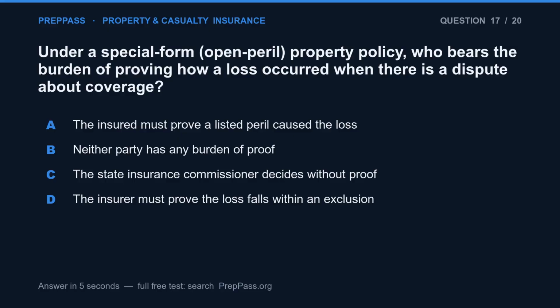Question 17. Under a special form, open peril, property policy, who bears the burden of proving how a loss occurred when there is a dispute about coverage? A. The insured must prove a listed peril caused the loss. B. Either party has any burden of proof. C. The state insurance commissioner decides without proof. D. The insurer must prove the loss falls within an exclusion.